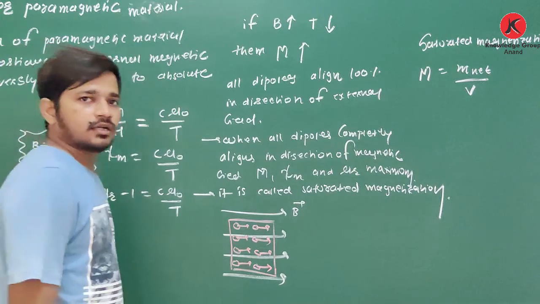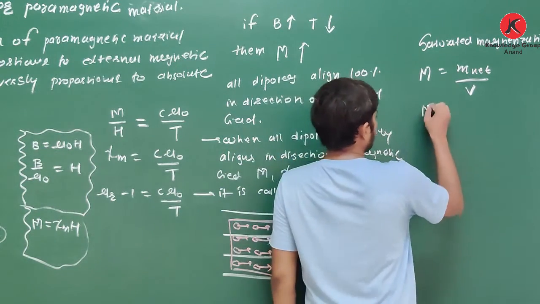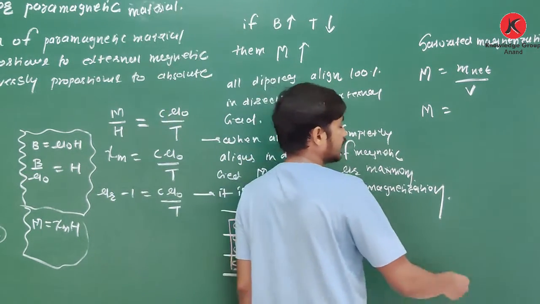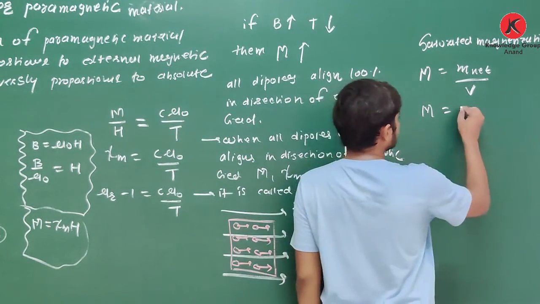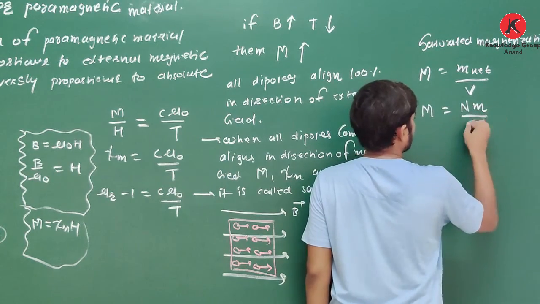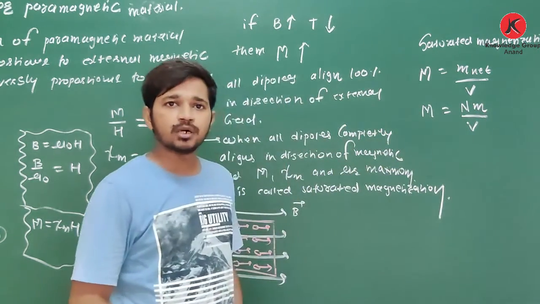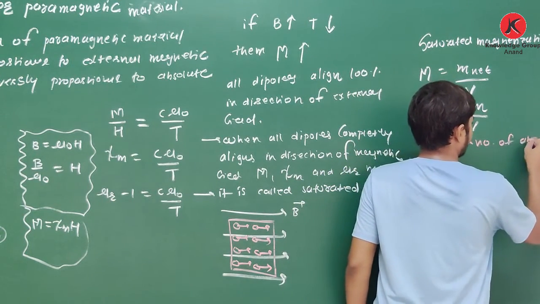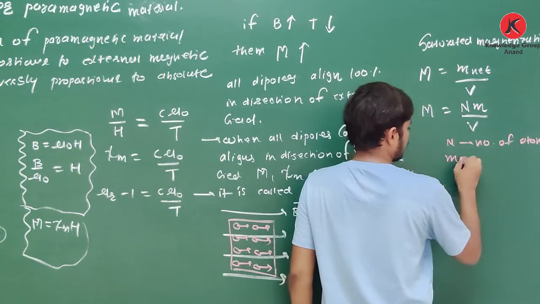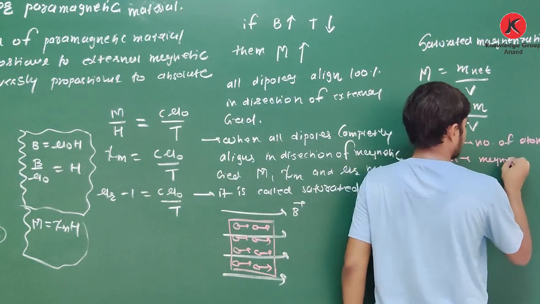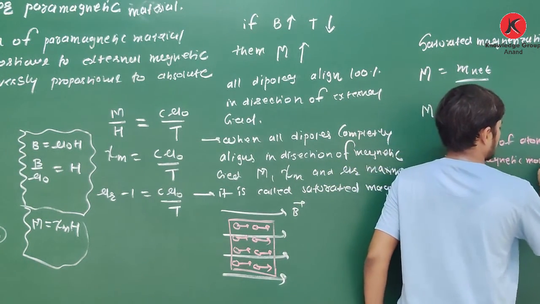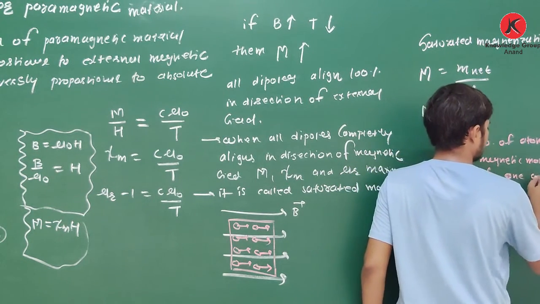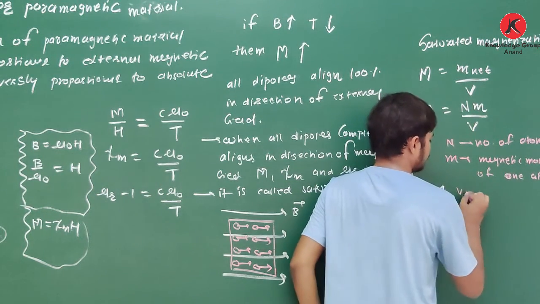If we have total n molecules and atoms in a given material, then M is equal to n m upon V, where n is the number of atoms, m is the magnetic moment of one atom, and V is volume.